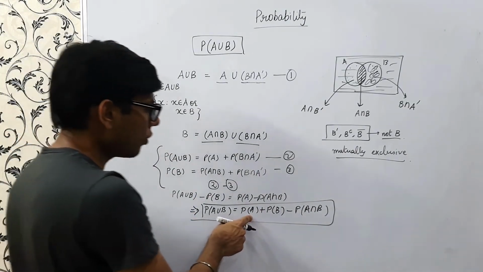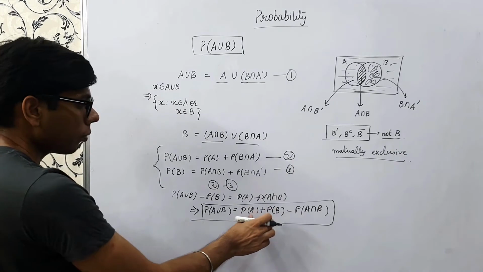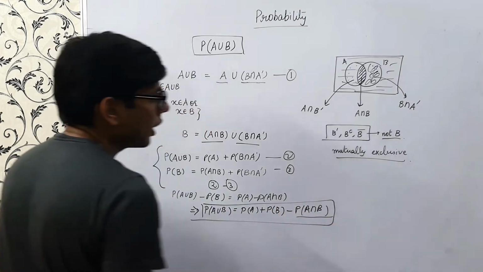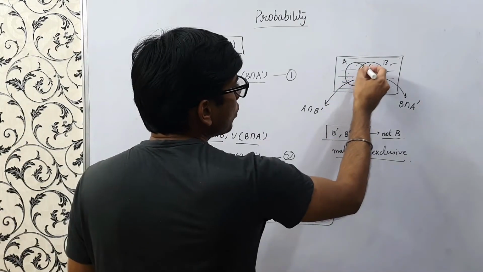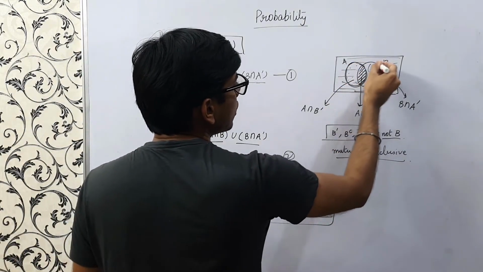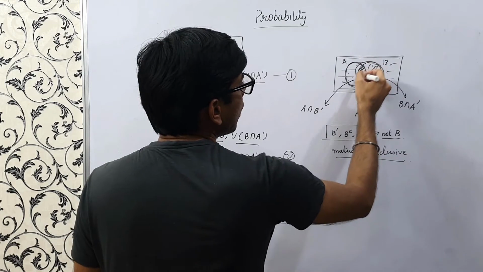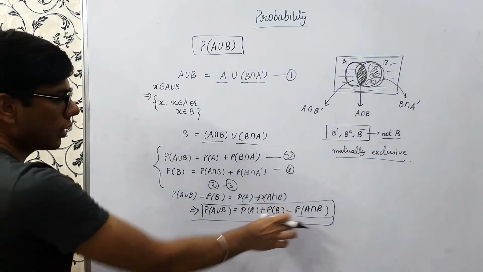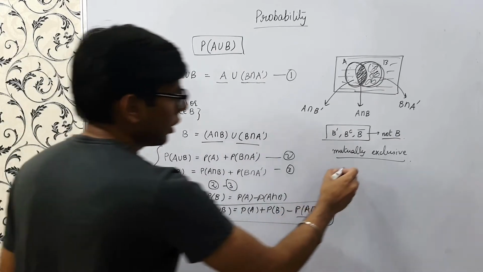It means it's not just the addition of the probabilities of events A and B. We also subtract P of A intersection B, because if you see, this is probability of A, and this is probability of B, so we are counting this intersection two times. So we have to subtract it once. Intuitively, this formula seems to be correct, right?